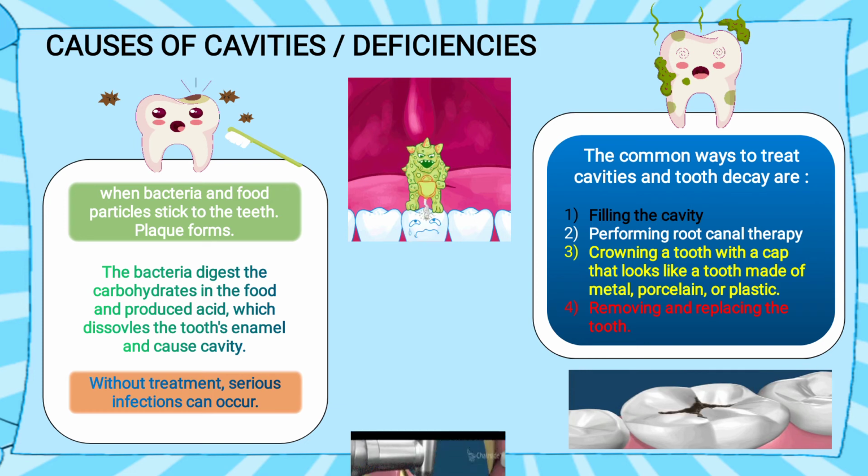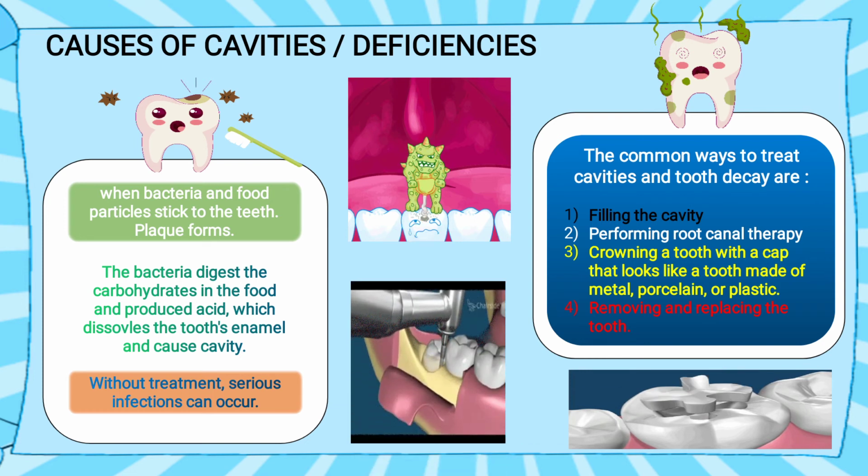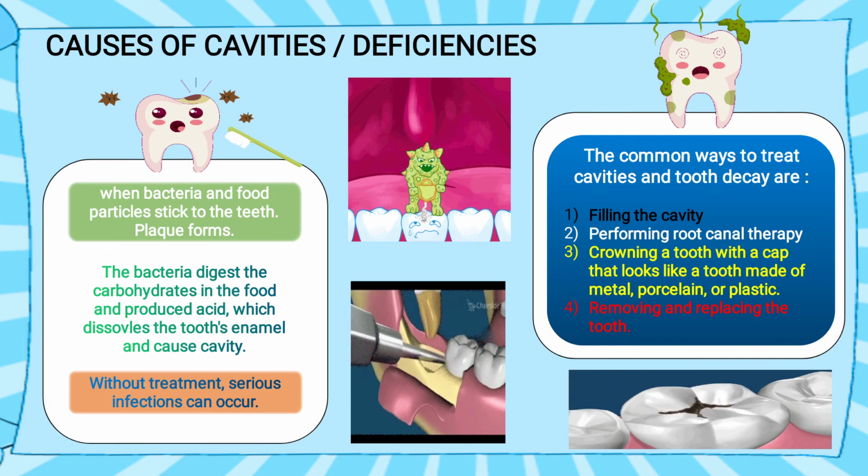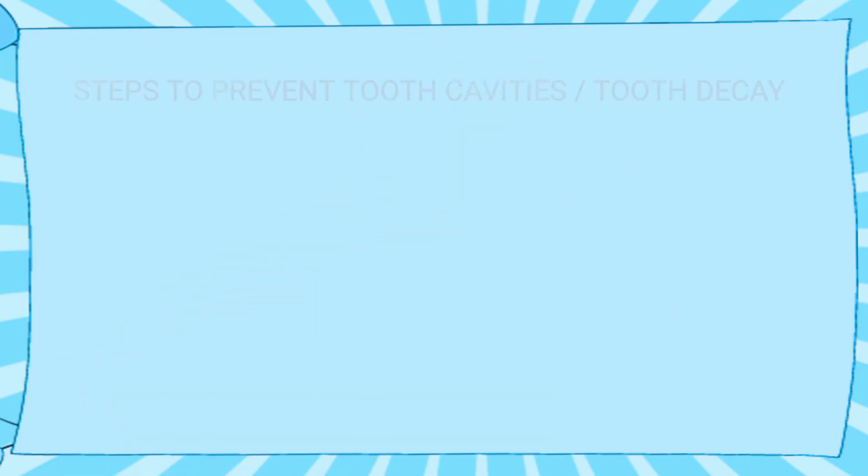Removing and replacing the tooth. Now you see here the tooth is removed with the help of a machine. Instead of that, the artificial tooth is fixed. Now the gum is fixed. This is known as removing and replacing the tooth.